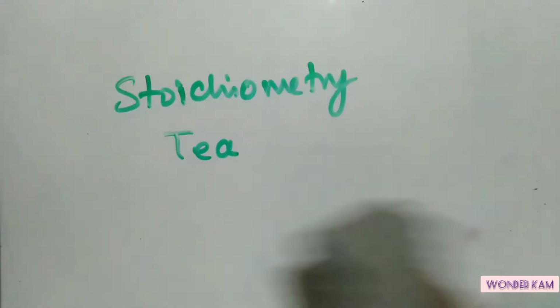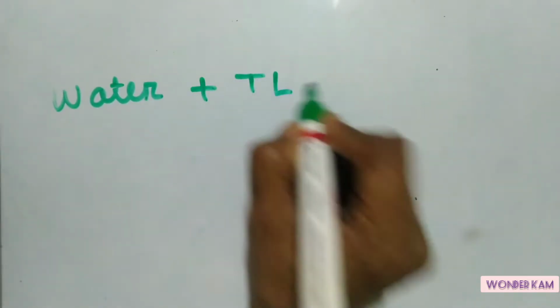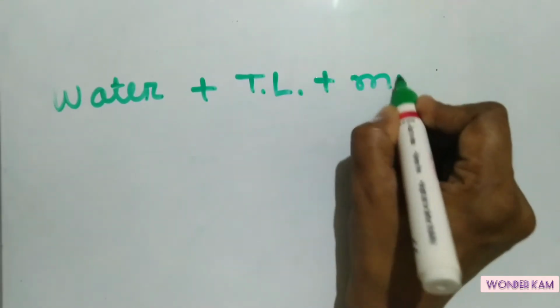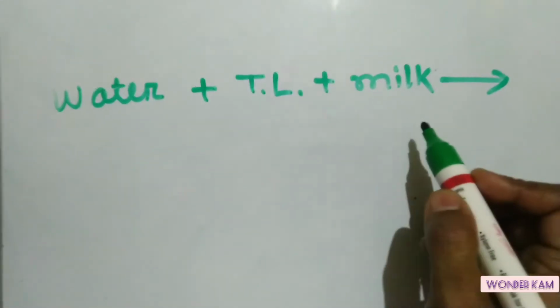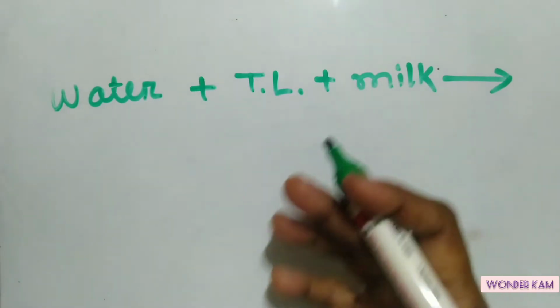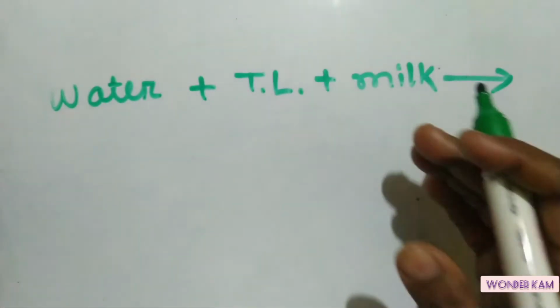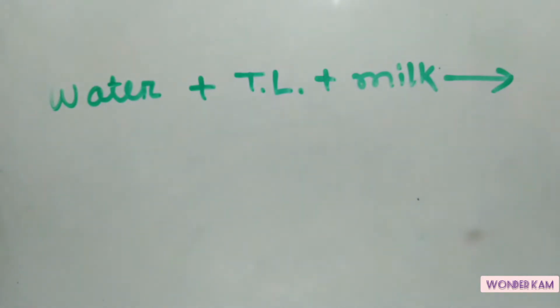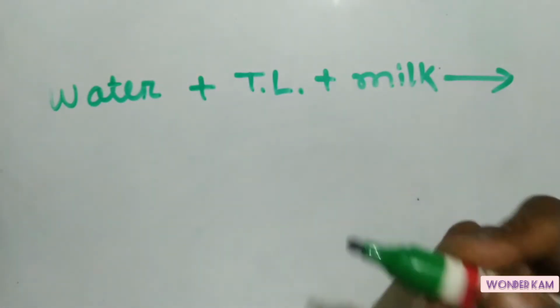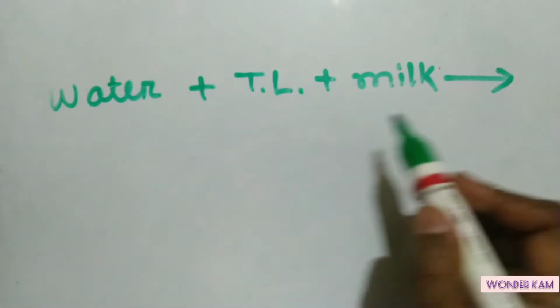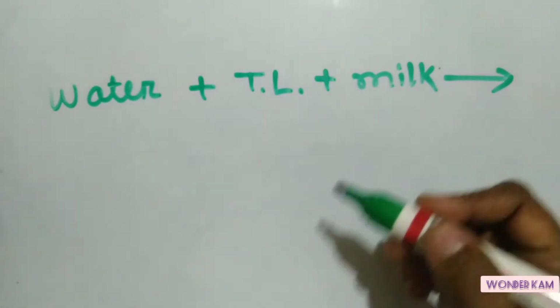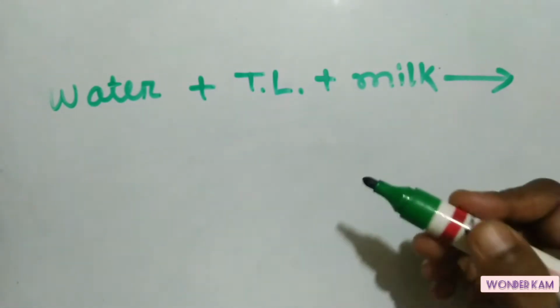So let's start. For this preparation of the tea, we need water. These are the ingredients. Water we need, tea leaves we need, I am writing the short form, and milk we need. Okay, these are the ingredients, and in this reaction we are not considering any elements or molecules or atomic form, only the ingredients which are the reactants here to give the final products. Though the literal meaning of stoichiometry is the measurement of elements, here we are doing the measurement of the ingredients. And how we are applying the stoichiometry, you just watch this video and understand the concept.